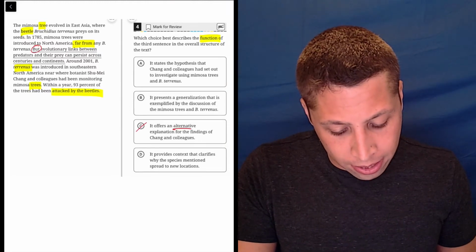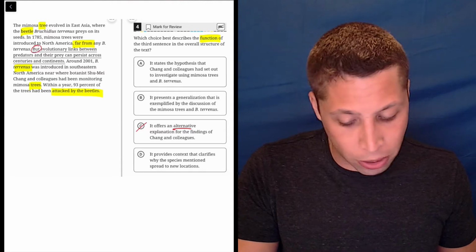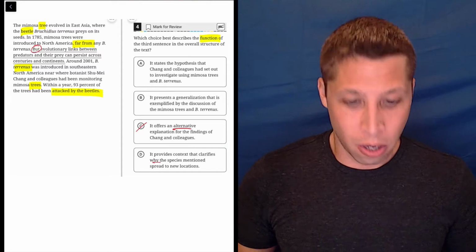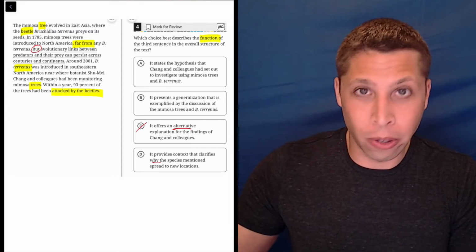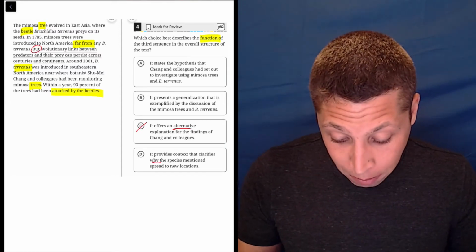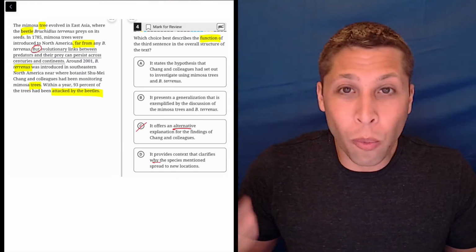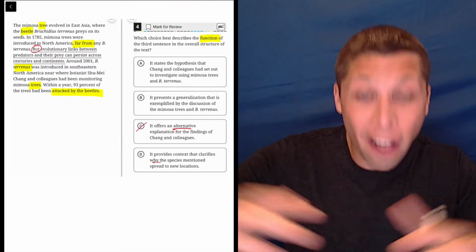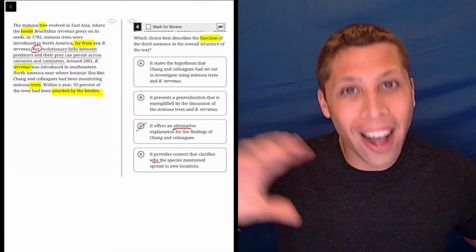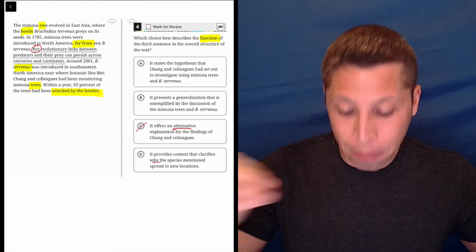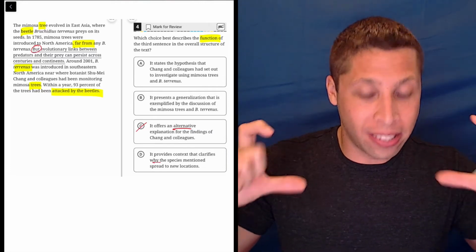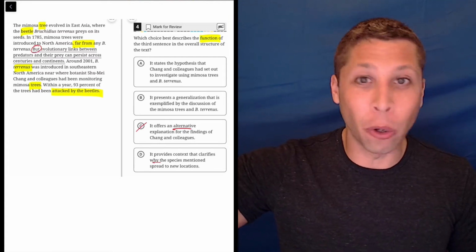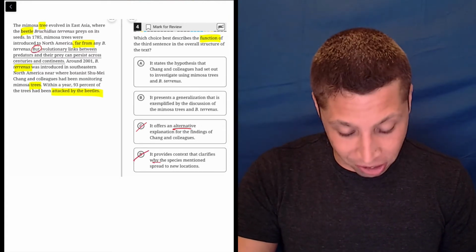D: It provides context that clarifies why the species mentioned spread to new locations. No, it does not. Turn that answer choice into a question. Why did the species spread to new locations? Now, in that underlined portion, nothing says why the trees or the beetles were in new locations. It says in the other sentences in this paragraph why the tree was put in a new place, how the beetle got there and when, but the sentence that's underlined does not say why the beetle or the tree ended up where they ended up. That's just not in that sentence.